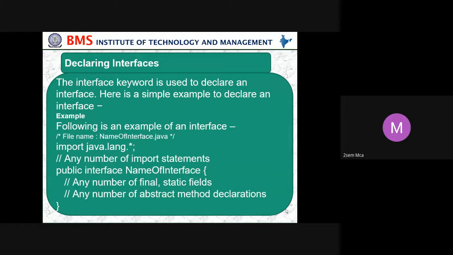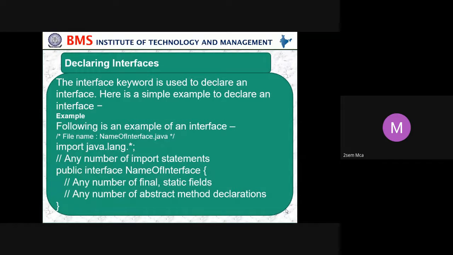If you want to import any of the classes, we can use import statements. You can use any number of import statements, how many you want. In some programming, we may use math, input output. Then public interface. Interface is a keyword which should be present, and the public access specifier says whether the interface should be public. Here in this case, we are giving it as public.